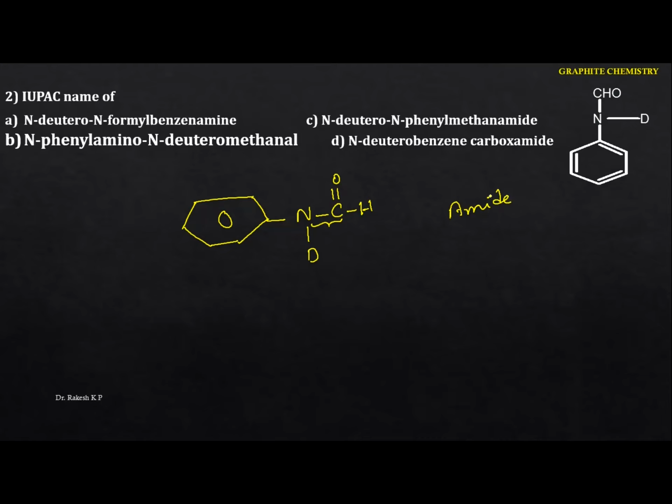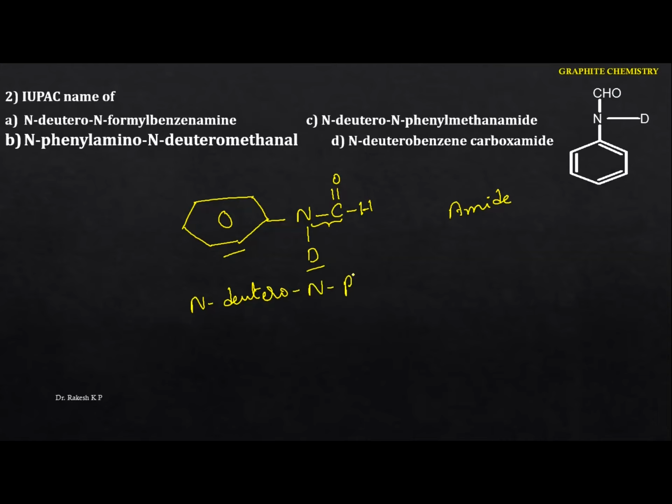We know the rules according to the IUPAC system. We have to give preference to the functional group. The other groups will act as substituents, but they are attached to the nitrogen, so these are N derivatives. This one we are going to call phenyl. This one we are going to call deutero. According to alphabetical order, D comes first. Hence I am going to write N-deutero. This is the nitrogen substituted. Again we are engaging one more substitution on the nitrogen.